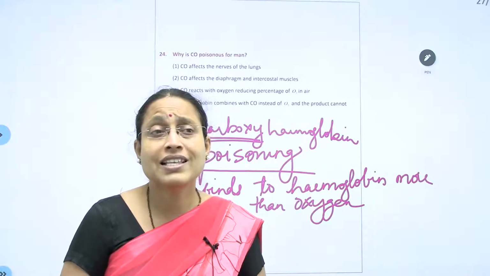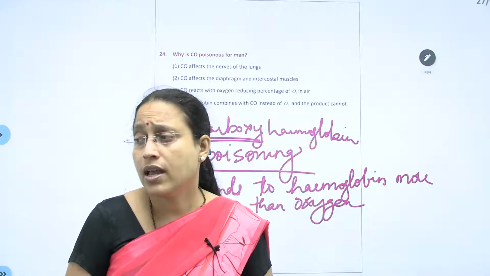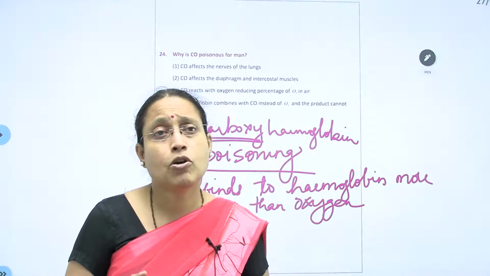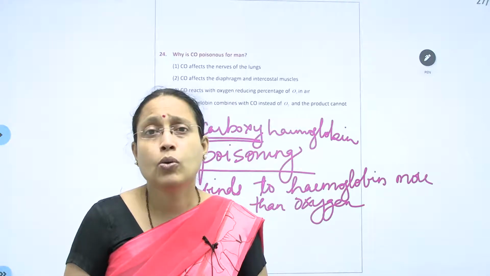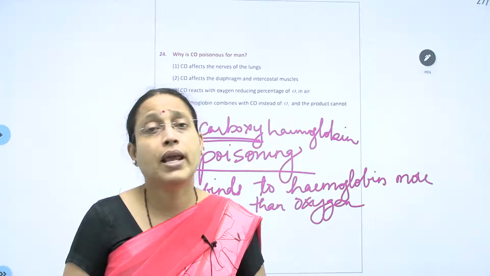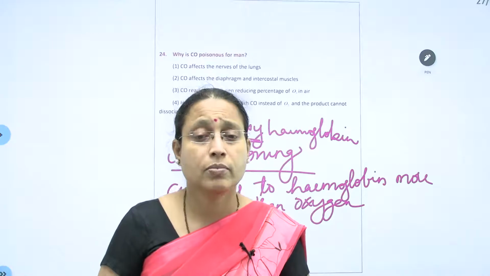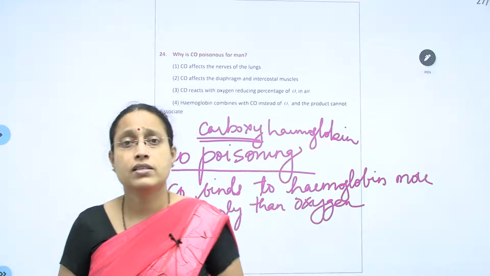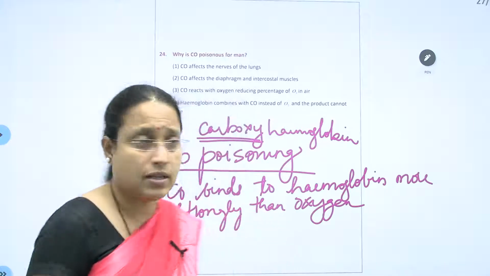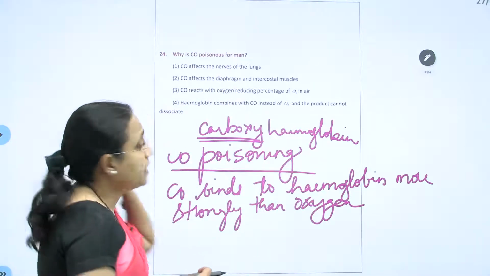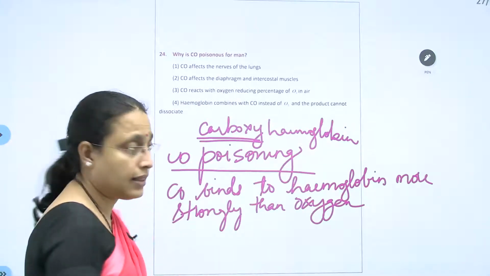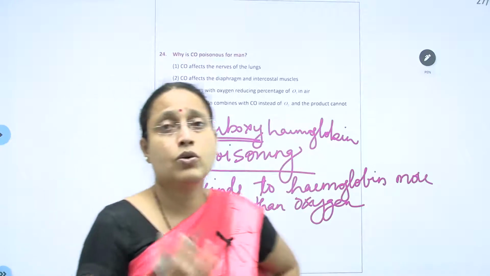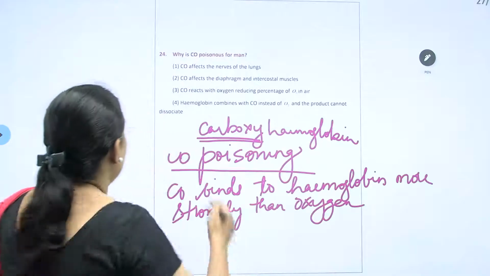That means the body is devoid of oxygen. When the body is devoid of oxygen, there is a hypoxic condition, followed by the brain being devoid of oxygen. When the brain is devoid of oxygen, all the functions are going to cease. So it is fatal and may cause death of an individual if the concentration is high and if there is no immediate measure taken.